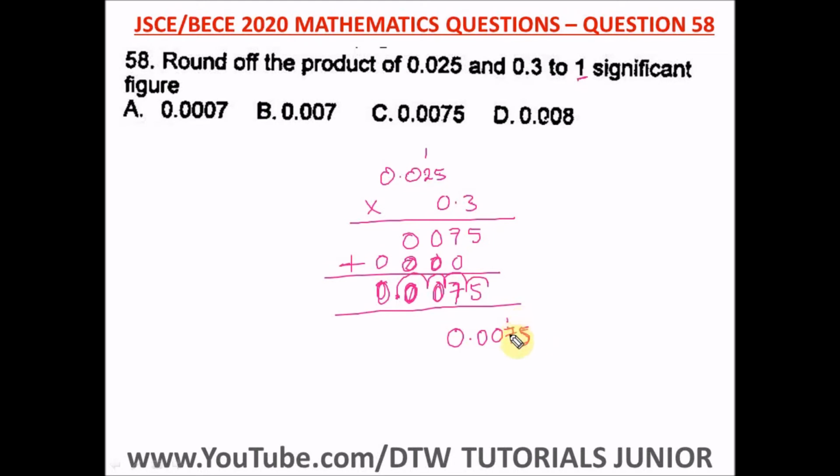So we take a 1 and add it to this 7, and that will give us 8. So to one significant figure, our answer is 0.008. This is the answer, 0.008, and our right option here is option D. Make sure you remember how to approximate in significant figures and also in decimal places.